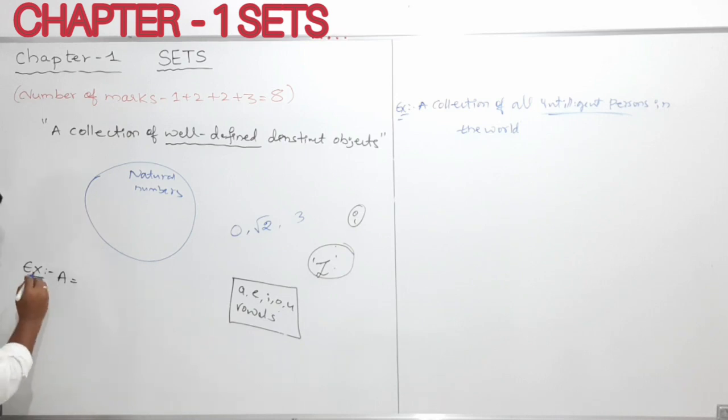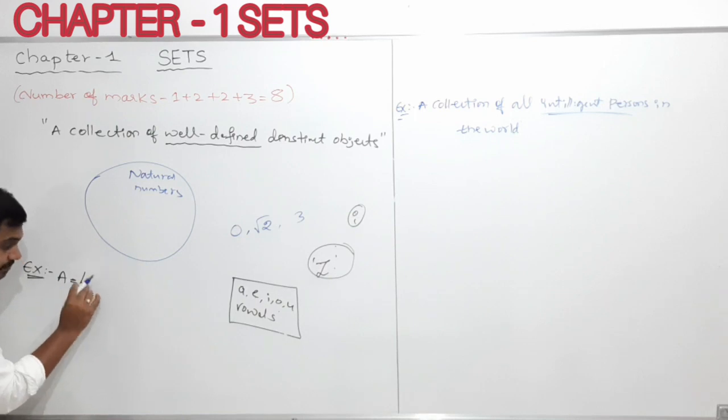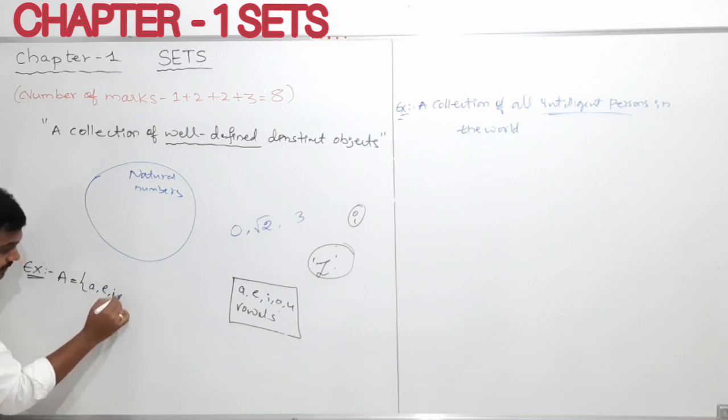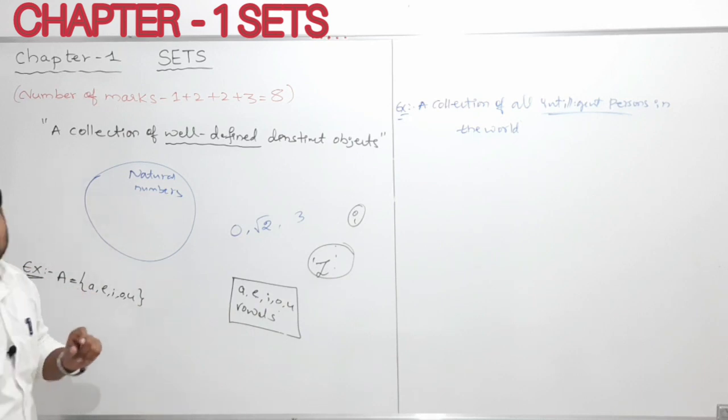Generally a set is denoted by capital letters, and the elements, the members of this set, we write by small letters. So a set is denoted by capital letters, and the elements of the set are denoted by small alphabetic letters, my dear students.